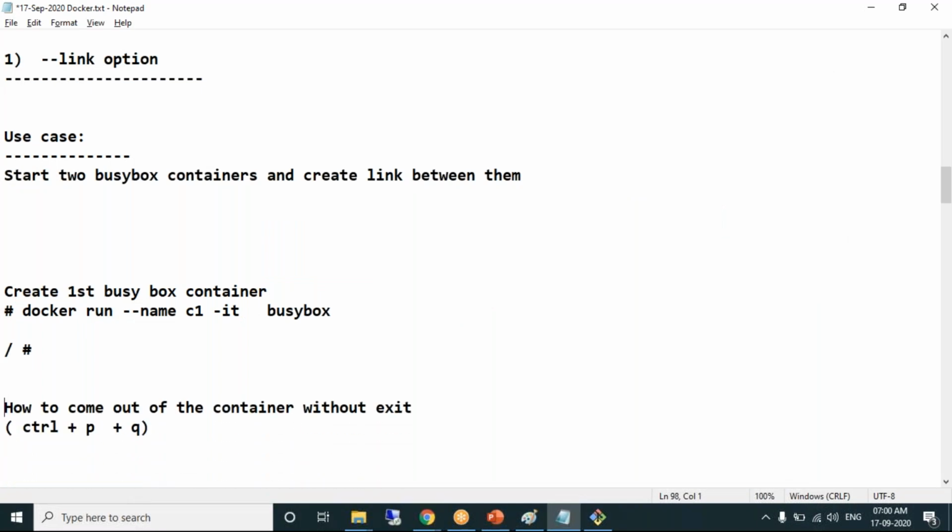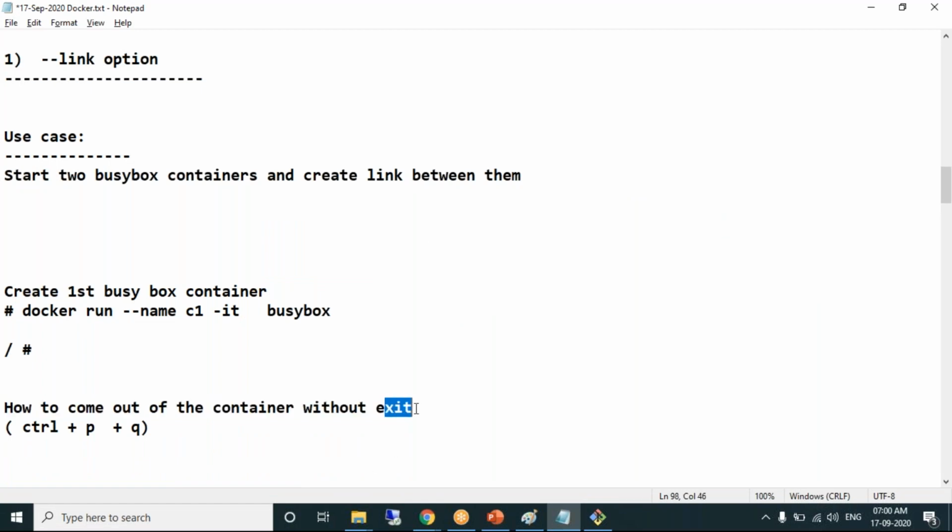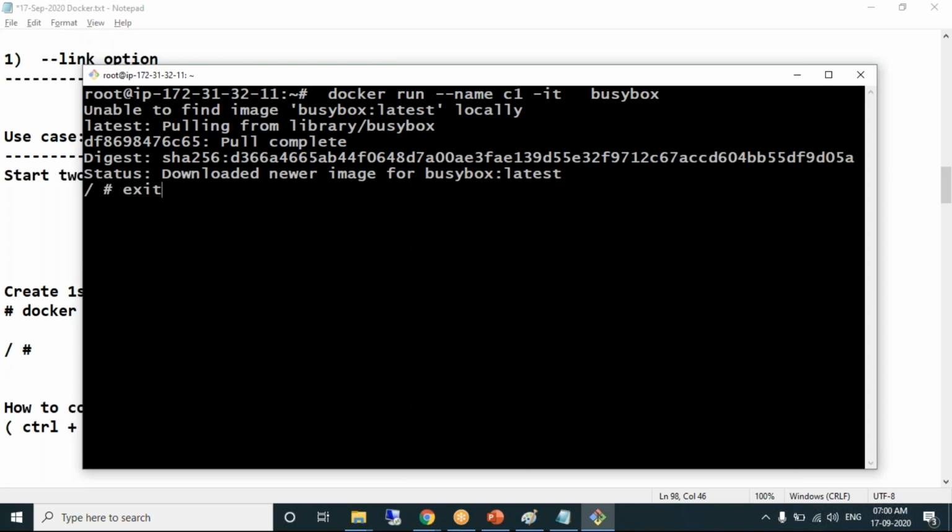How to come out of the container? Really very important. One way of coming out of the container: if you write exit, what happens? You will be out of the container. But when you write exit, the container will be stopped and control will come out of the container.